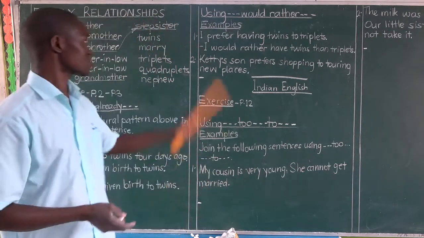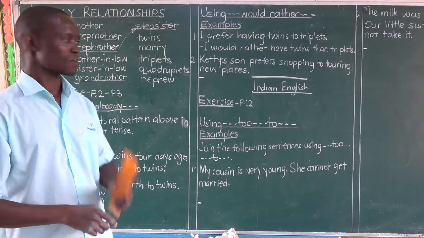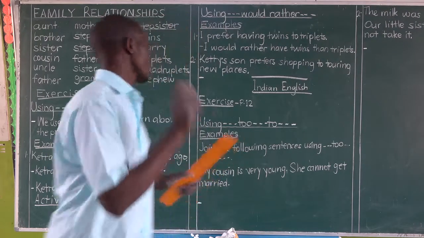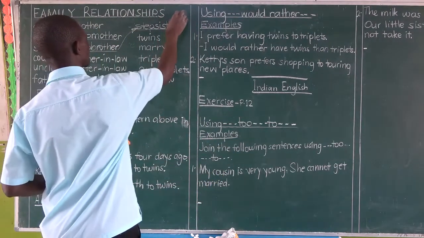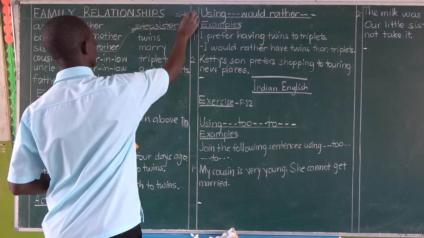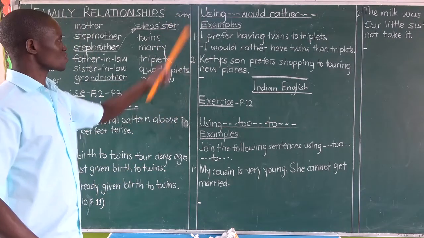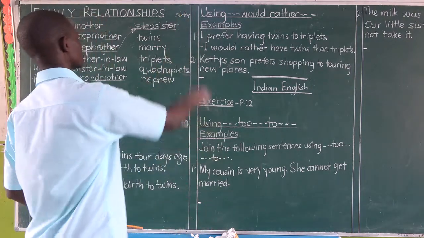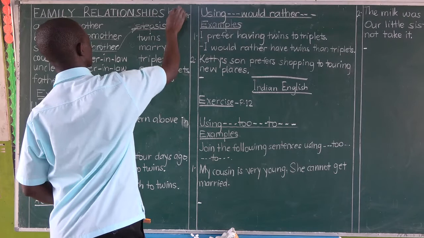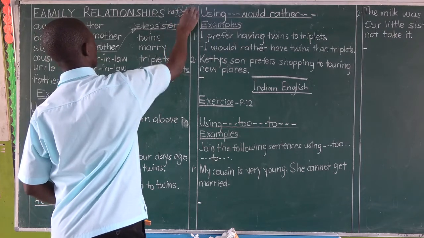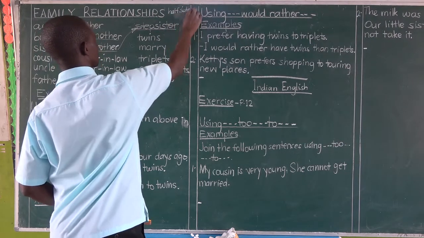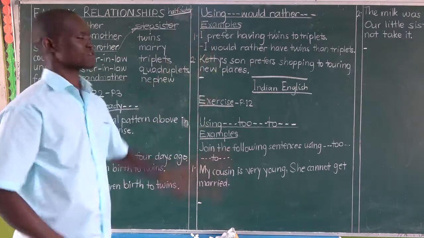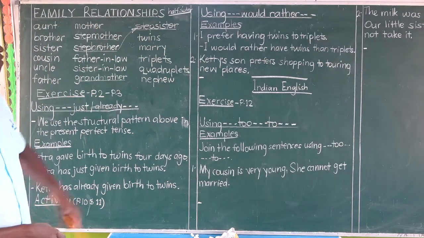So this stepmom is going to give birth to a child who will be your sister, but not a real sister, because she's married to your dad, meaning you share the same dad with this daughter. So this daughter will be your half sister. The new sister you got from the new marriage between your dad and the stepmom is your half sister. I believe that should be enough. For a boy, that boy will be your half brother.